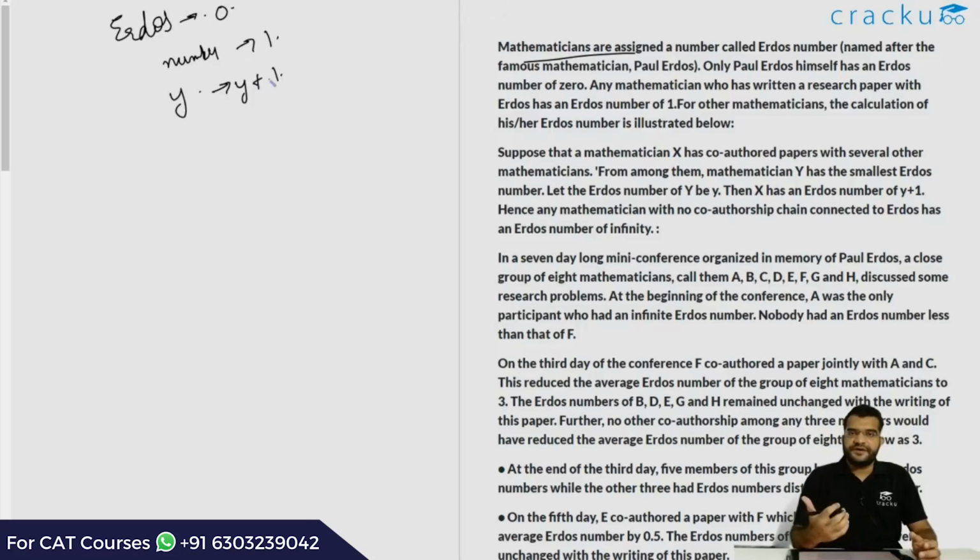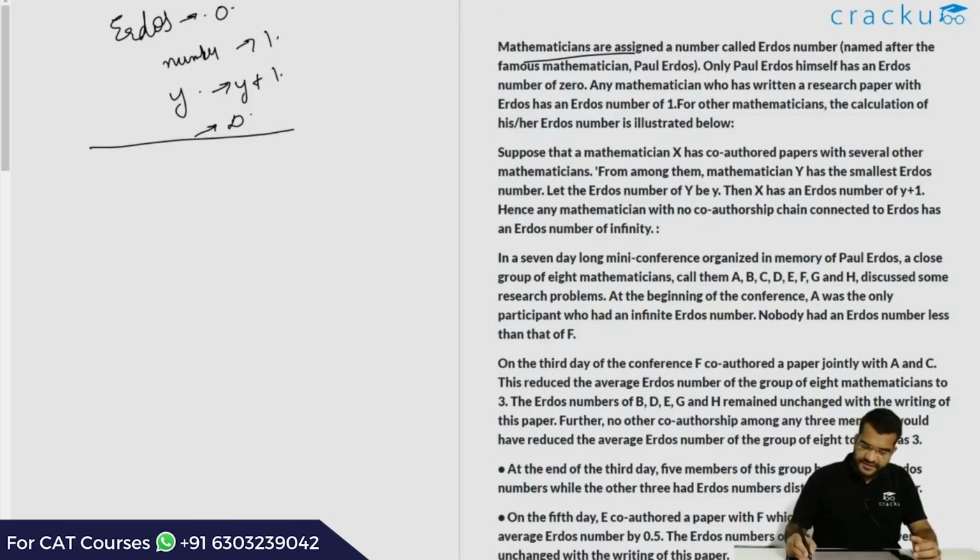Now there are some mathematicians who are not connected to LRDI in any way. They have written papers with other co-authors who are also not connected, so they are in a separate set of people. All their LRDI numbers will be treated as infinity, supposed to be very high. So this LRDI number basically gives how close a person's research is to Paul LRDI. This is the background of the set.